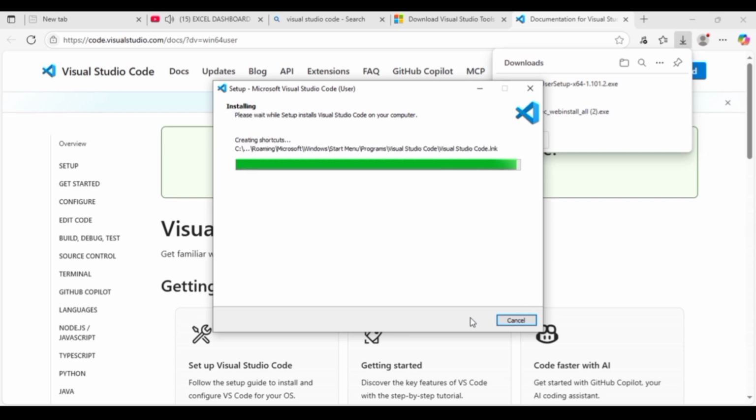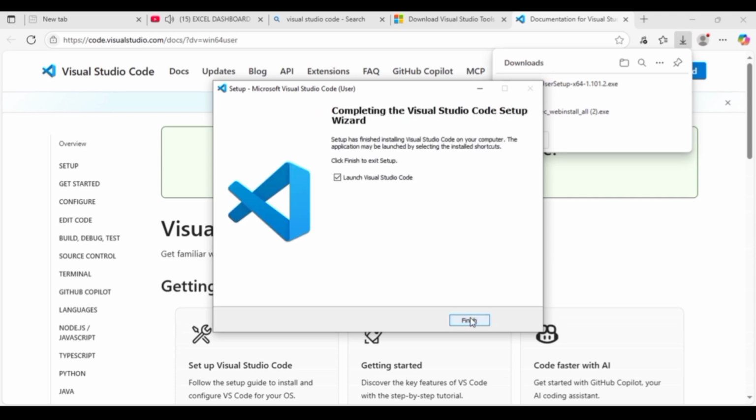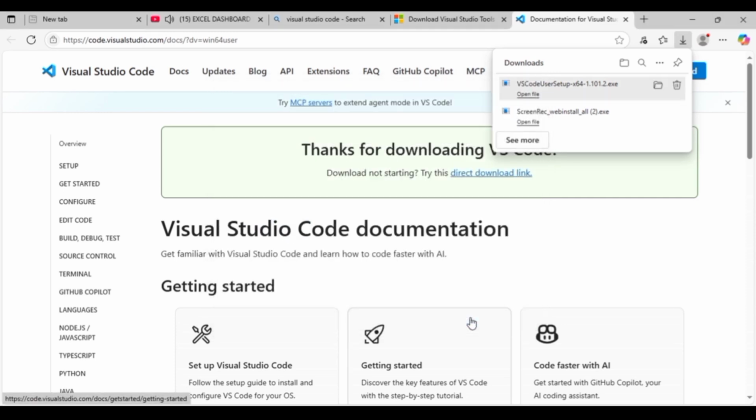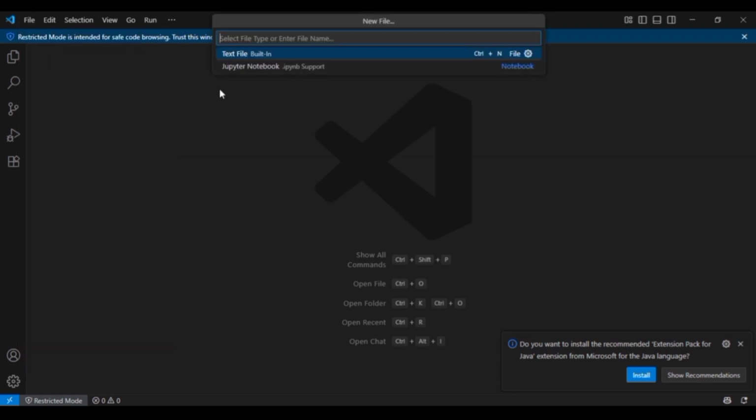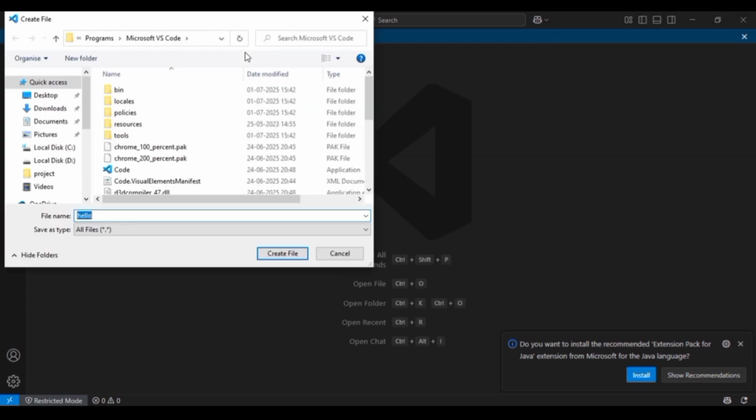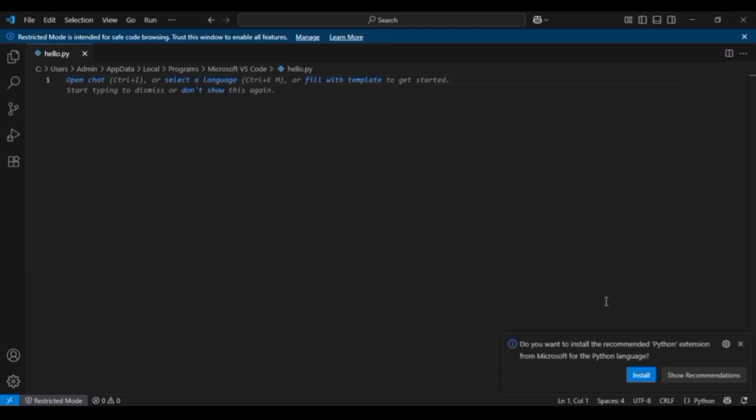Once it is finished, simply click on finish. That's it. Our Visual Code Studio is ready to execute Python programming. Now, after installing Visual Studio Code, let's start with Python. Before going into Python, first save the program as filename.py. The Python extension is .py. Whatever program you want, use your file name, so that it will create a Python file.